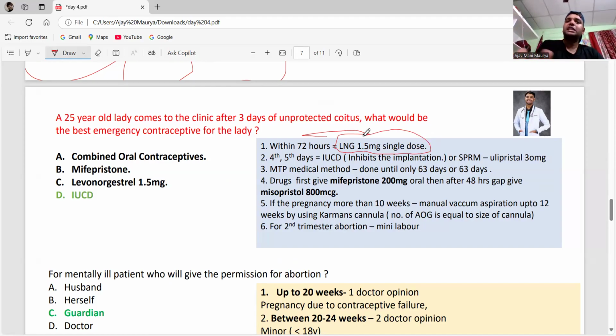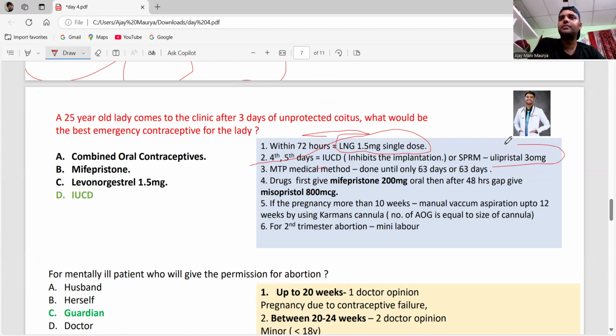Okay, done. If the girl comes within 72 to 120 hours, at the fourth or fifth day, then I will insert the IUCD, or else I just use a pill, that is ulipristal 30 mg.